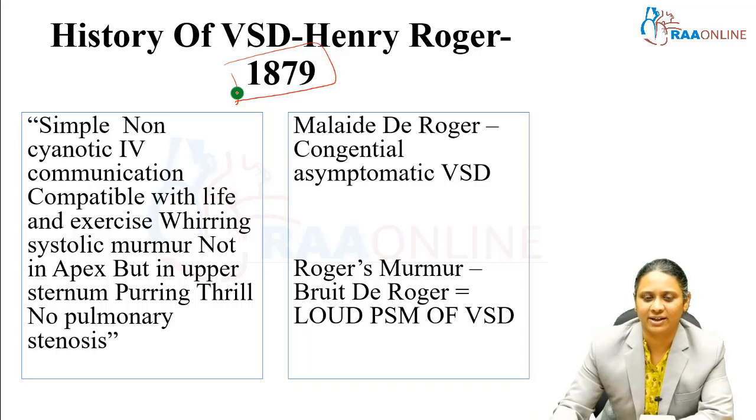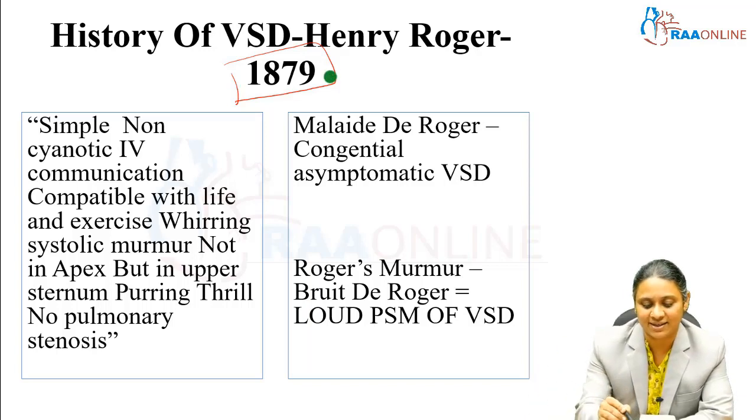He found a murmur in asymptomatic children and he described the VSD as a simple non-cyanotic communication between the two ventricles, which is compatible with life and exercise, which is not associated with pulmonary stenosis, and it has a characteristic whirring pansystolic murmur which is loud not at the apex but at the sternal border and associated with a purring thrill.